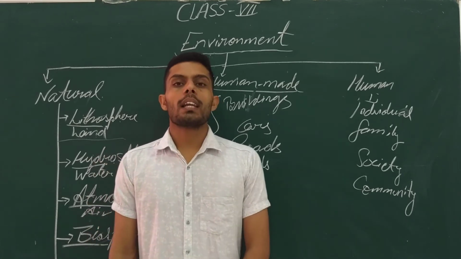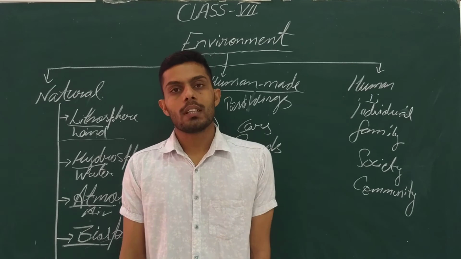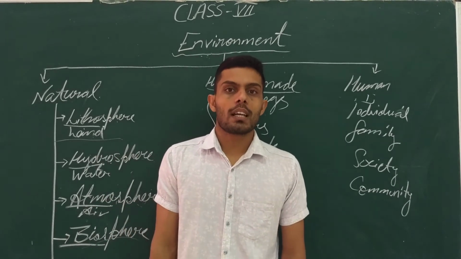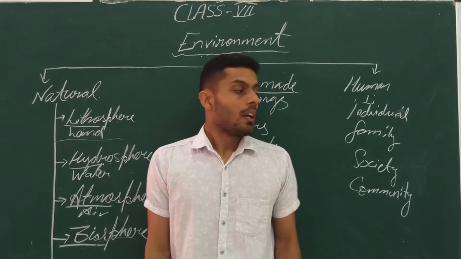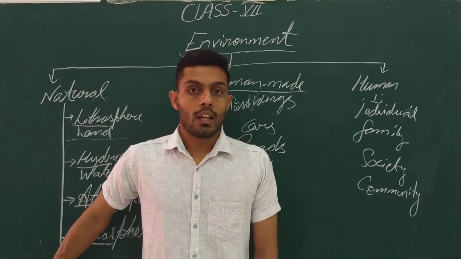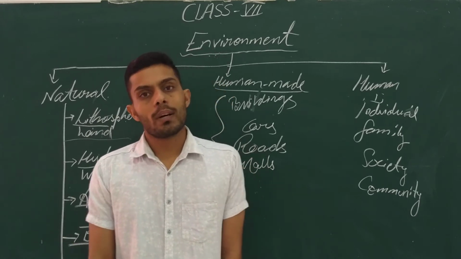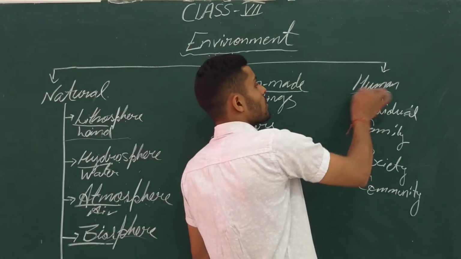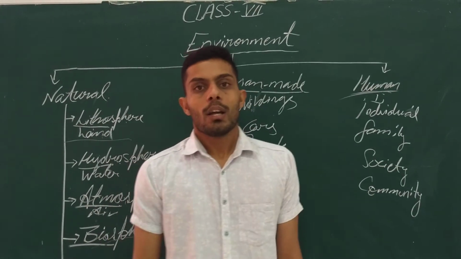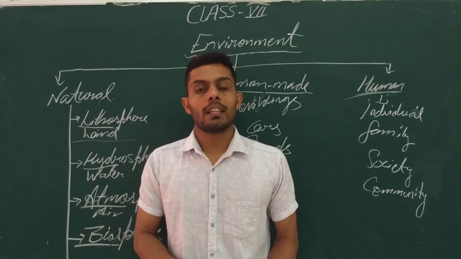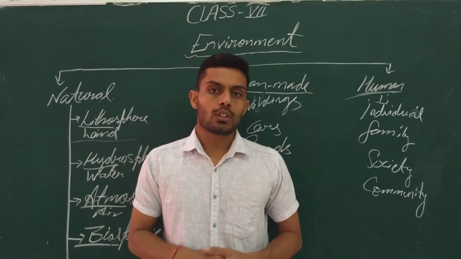What is family? We are living in our families, and that is also comprised of our surroundings, the family persons living nearby us. Society means the areas or the terms in which we are living. So all that is comprised of the human environment. That is why the human is considered the most important among all this environment, because it interacts with all the living things and all the non-living things also.